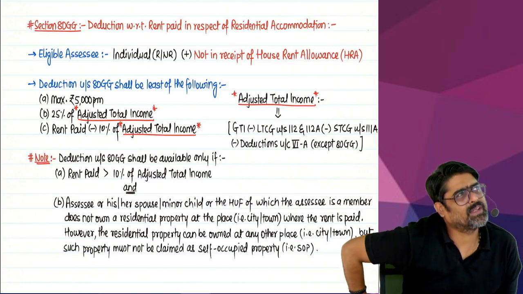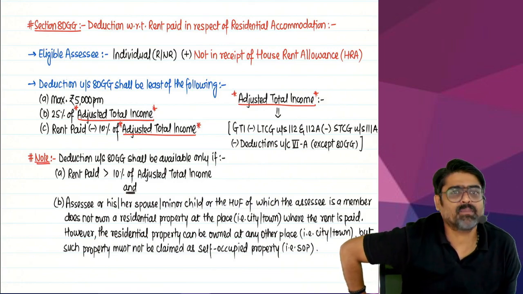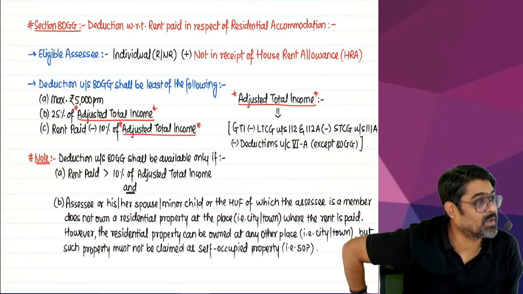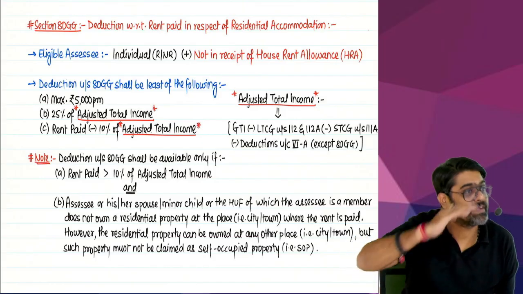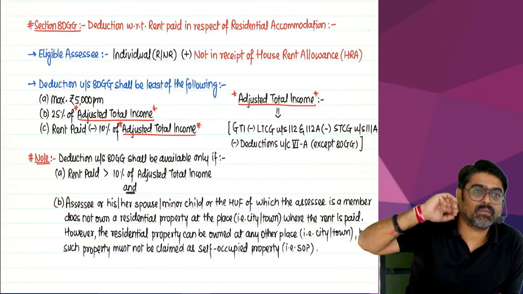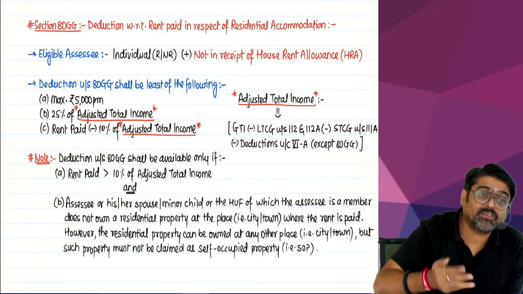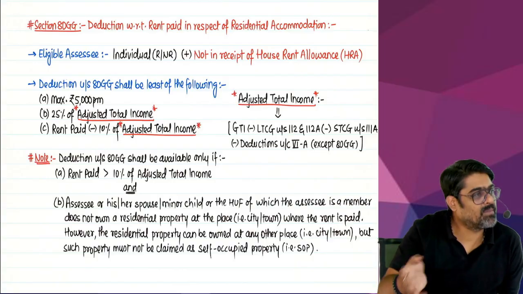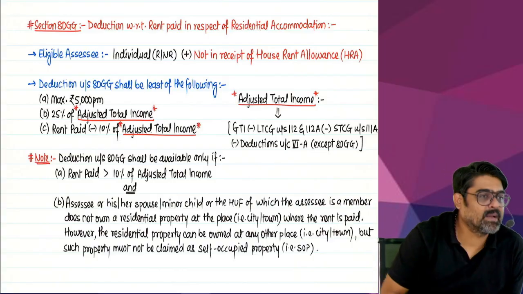What was your limit C there? Rent paid minus 10% of salary? No. Here you will take rent paid minus 10% of adjusted total income. So maximum 5,000 per month, 25% of adjusted total income, rent paid minus 10% of adjusted total income. Whichever is lower, that will be allowed as a deduction under 80GG.